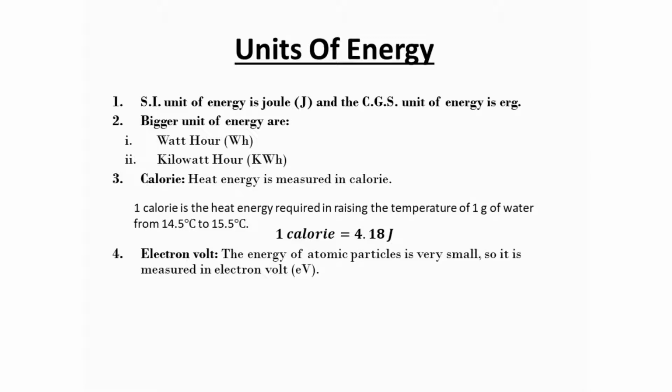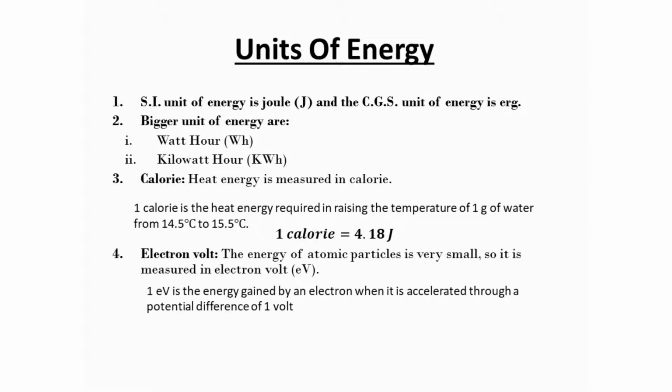Now electron volt. The energy of an atomic particle is very small, so it is measured in electron volts. We can define an electron volt as: 1 electron volt is the energy gained by an electron when it is accelerated through a potential difference of 1 volt. 1 electron volt is equal to 1.6 times 10 raised to minus 19 joules.